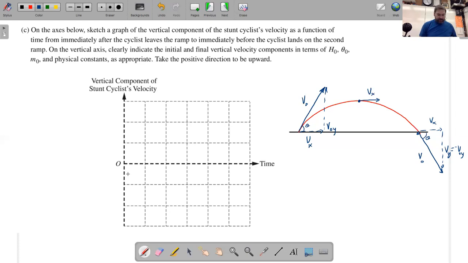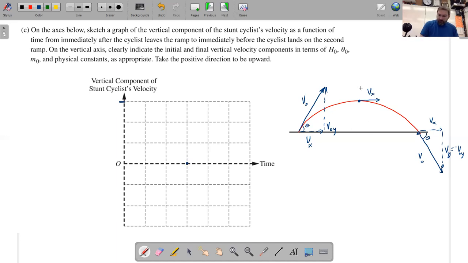So what I'd recommend is, define the initial vertical velocity, which is v sub naught y, and I would put that right up here. So this is v sub naught y, and then at the apex, which is going to be halfway through in time, the vertical component of the velocity is 0. In other words, the cyclist is neither going up nor down.